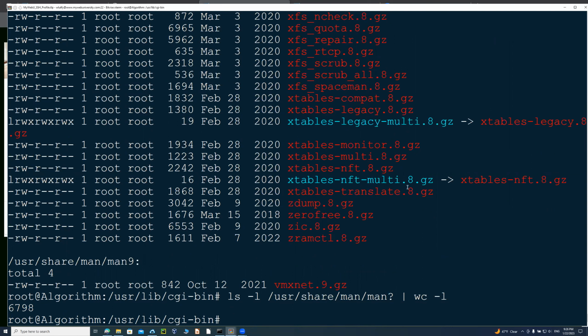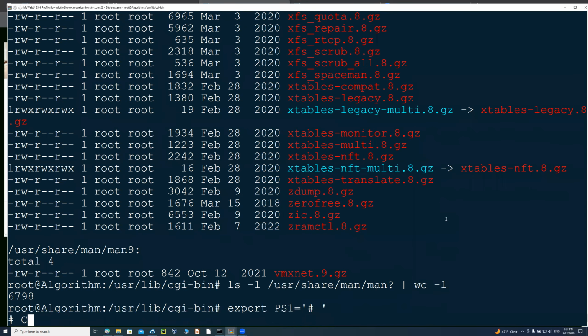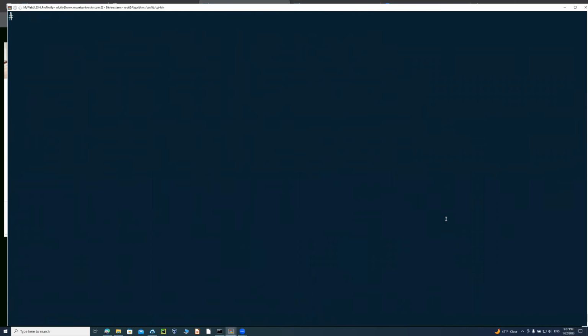With man pages, you can provide either the name like this, or just the short name like that, or with the -s section number, and you can get the man pages for it. Let me show you those from the command line too, if you're in front of a Unix machine. Let me set a shorter prompt, just a pound sign, because there are too many commands here and I want you to see everything on the left.